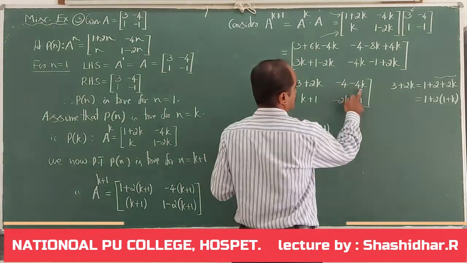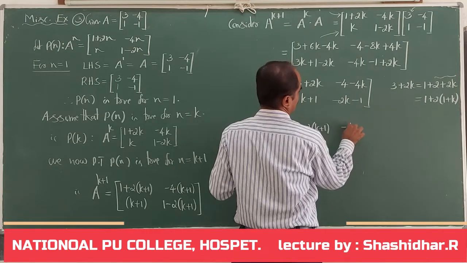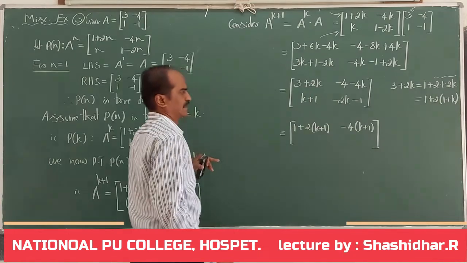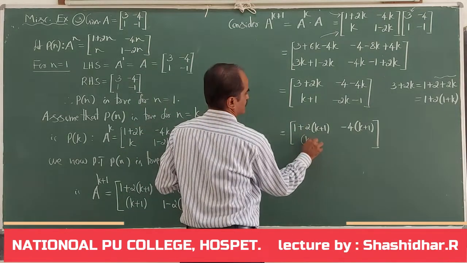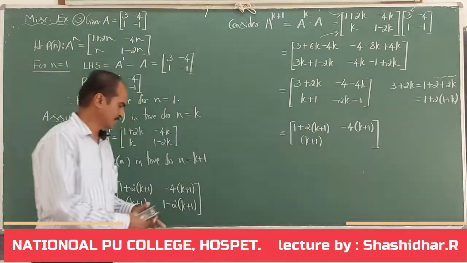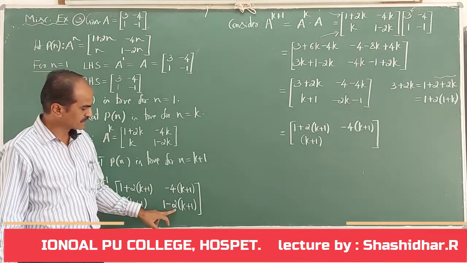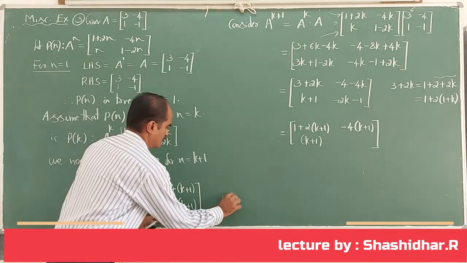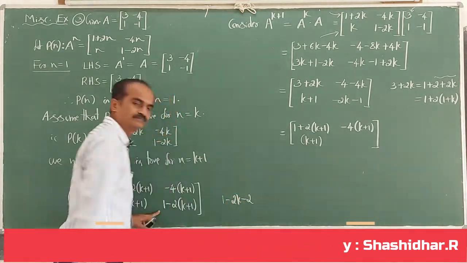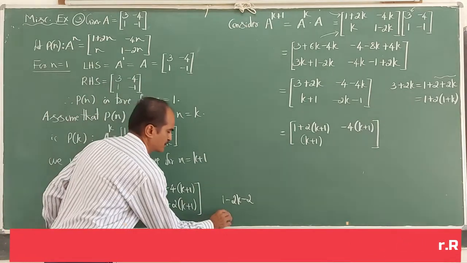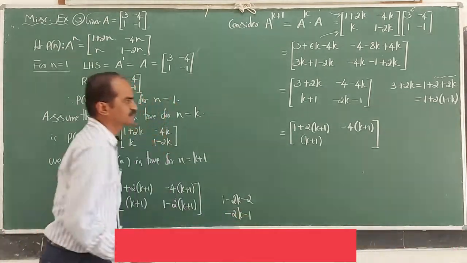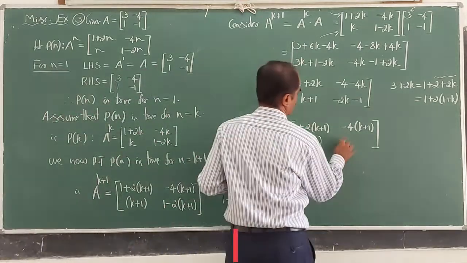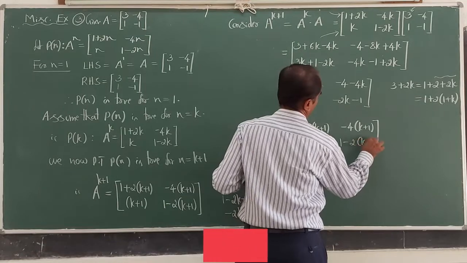Next here, minus 4 minus 4k is written as minus 4 times of k plus 1. This element is written as it is, k plus 1. Look at the last element, 1 minus 2 times of k plus 1. Simplify this. How much is it? 1 minus 2k minus 2. How much is 1 minus 2k minus 2? It is minus 2k minus 1. Same expression we have. So therefore, I write it as 1 minus 2 times of k plus 1.